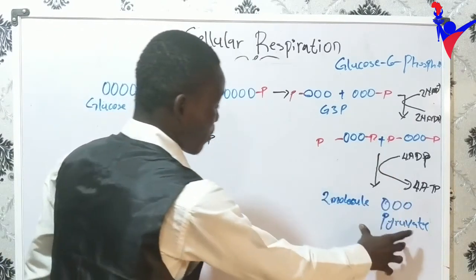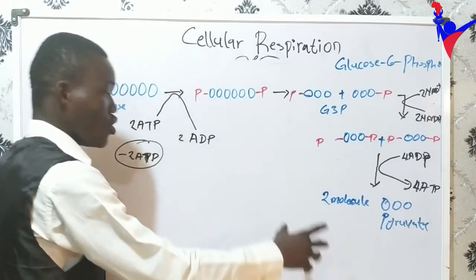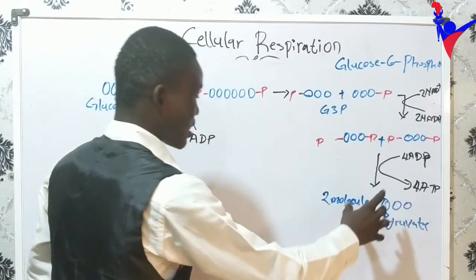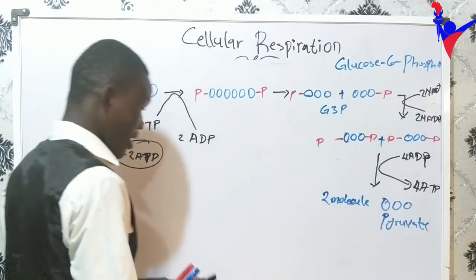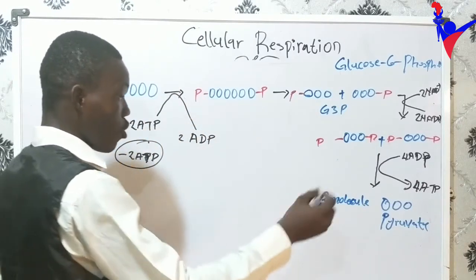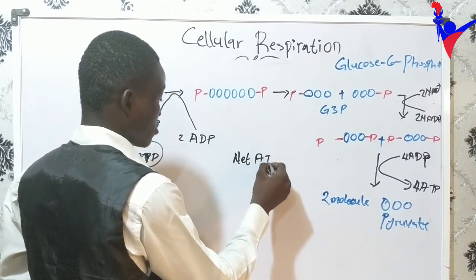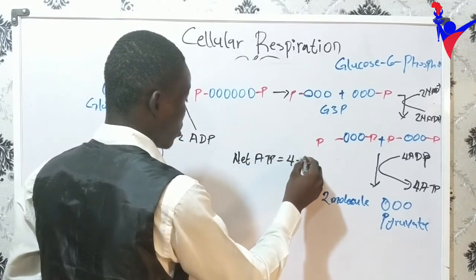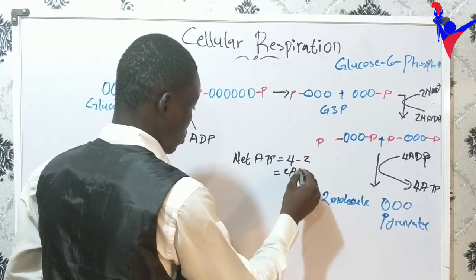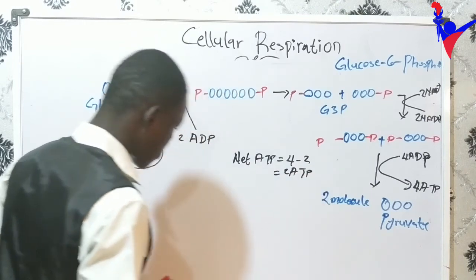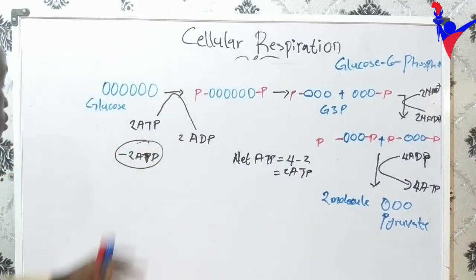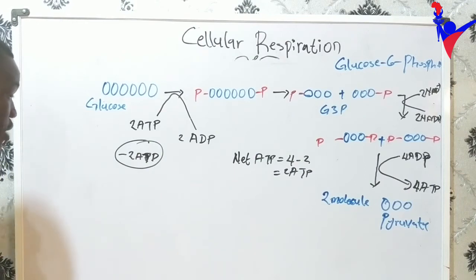So till we get our pyruvate or pyruvic acid, which is 2 moles of that, and at the end we get 4 ATP. So our net ATP is equal to what? 4 minus 2 ATP. So that's that. Let's write our reaction for glucose.